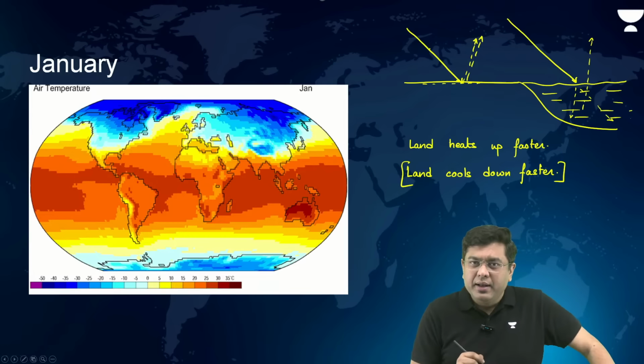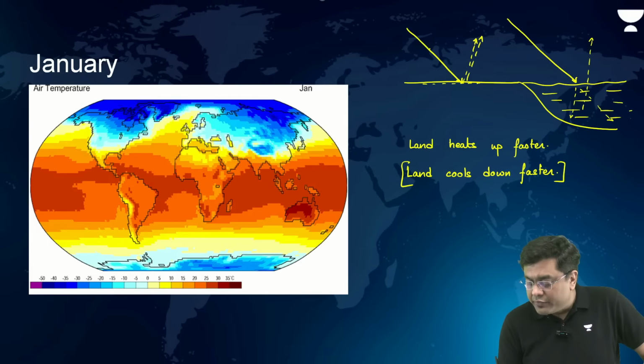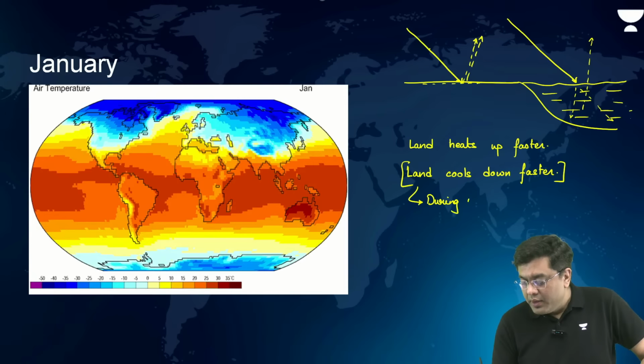During night, land will be colder as compared to the water body. And during winters, land is colder as compared to the ocean. During winters, land is colder. Right?